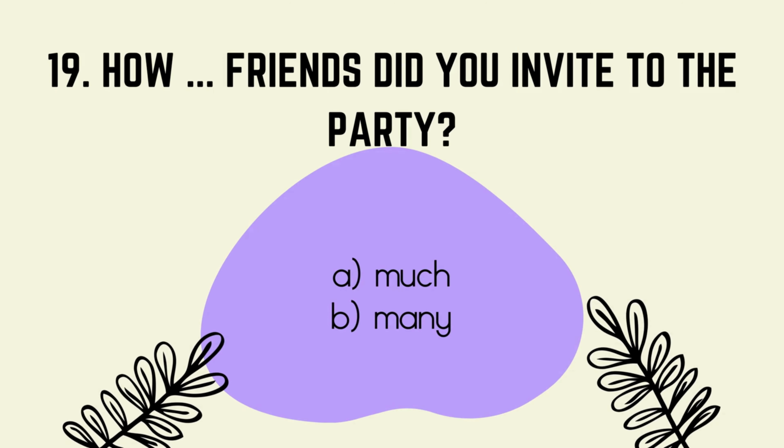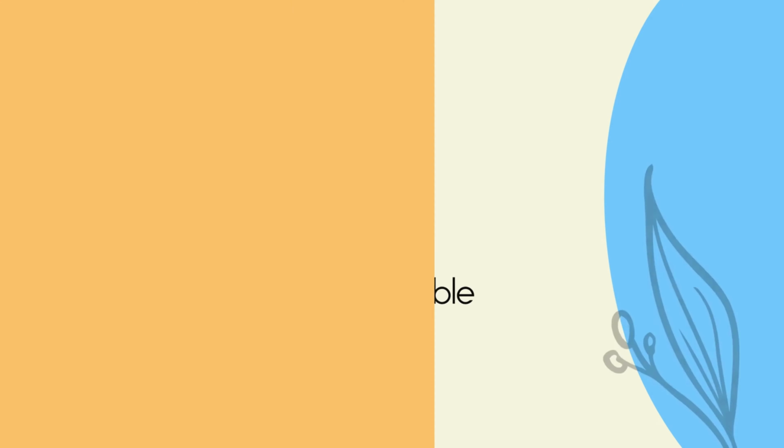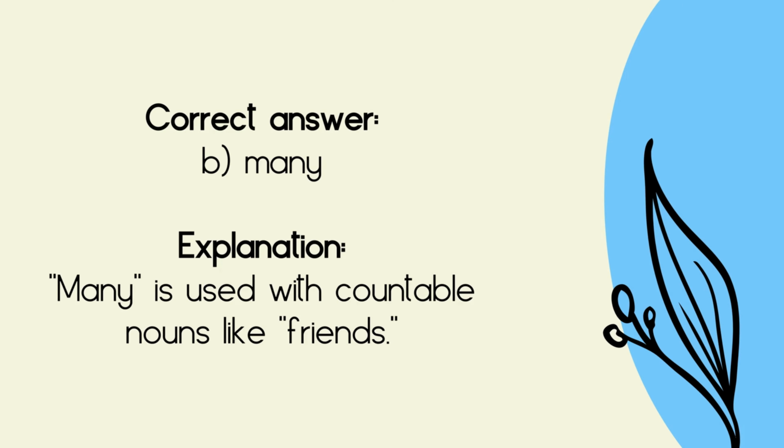19. How friends did you invite to the party? A. Much. B. Many. Correct answer, B. Many. Explanation: many is used with countable nouns like friends.